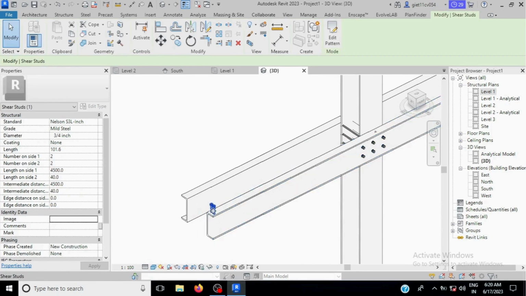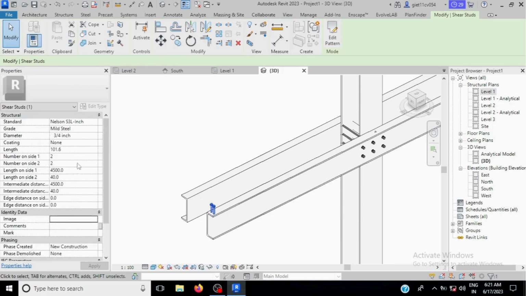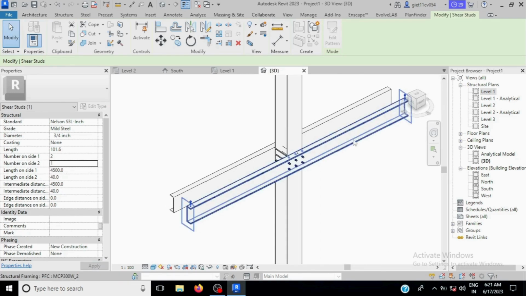Suppose you want a single row here, so you have to go to number of sides and make it single. Now you want 10 in this line. Suppose 10 studs in this line, go to number of sides 1 and make it 10.